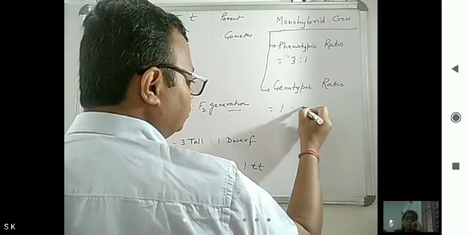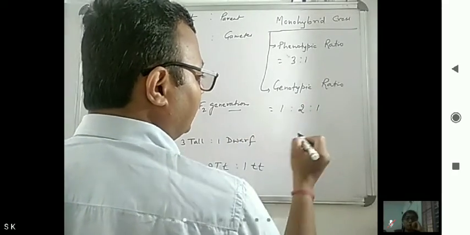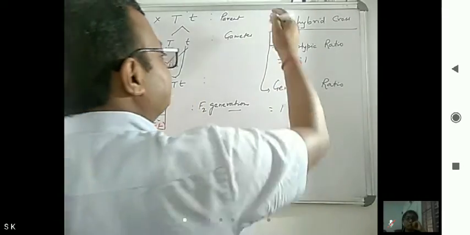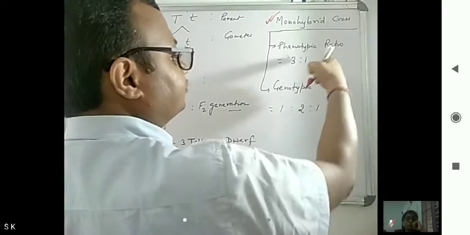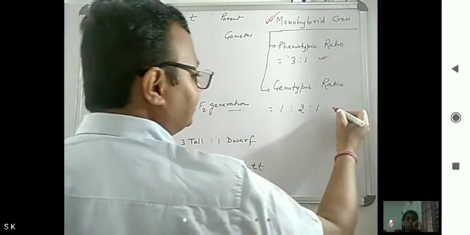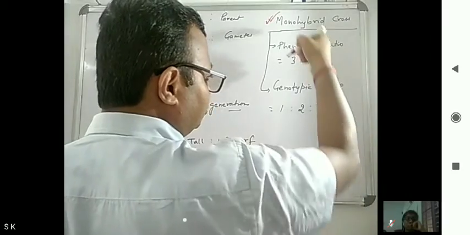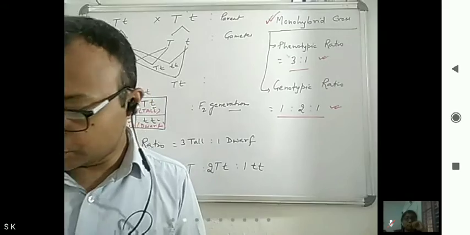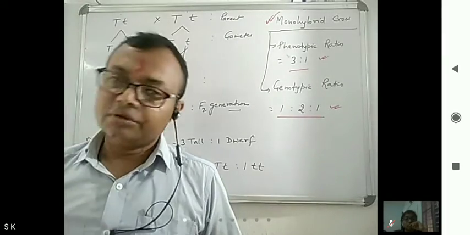So 1:2:1. If questions ask directly what is the monohybrid cross phenotypic ratio, you have to write 3:1. And what is the genotypic ratio for monohybrid cross? It is 1:2:1. So these two you have to remember.